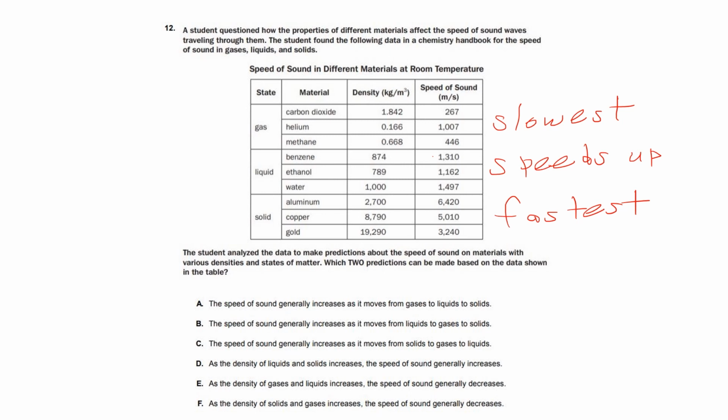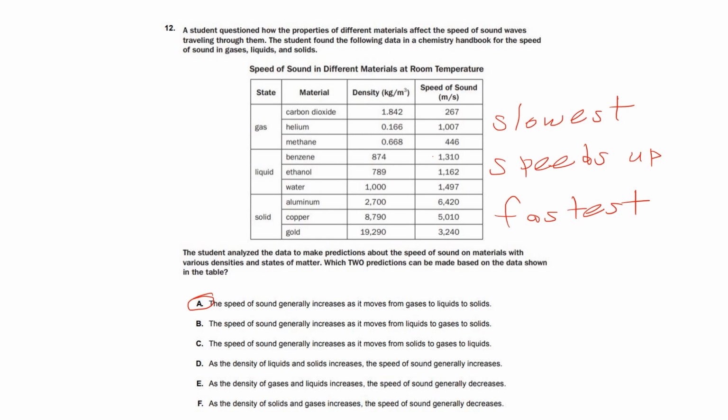So now the student analyzes the data to make predictions about the speed of sound on materials with various densities and states of matter. Which two predictions can be made based on the data shown in the table? So let's take a look. A, the speed of sound generally increases as it moves from gases to liquids to solids. So as I stated earlier, it does actually generally increase. So the first answer choice is A.